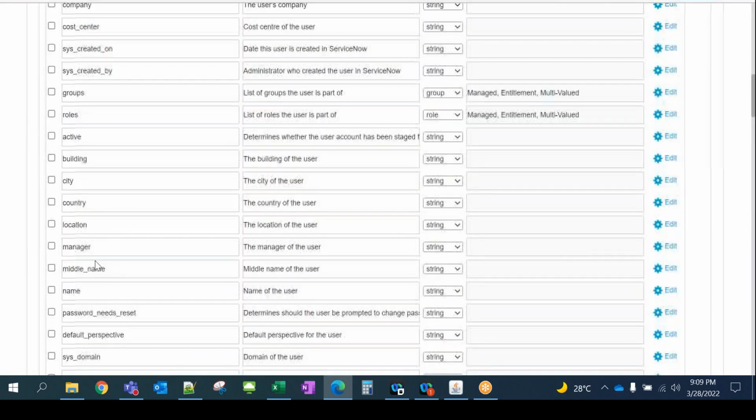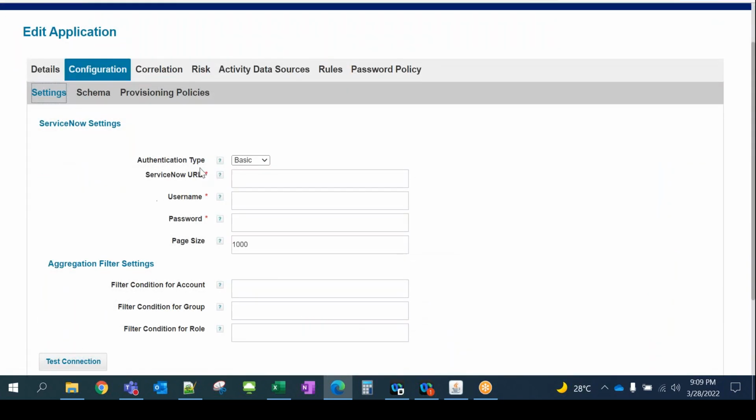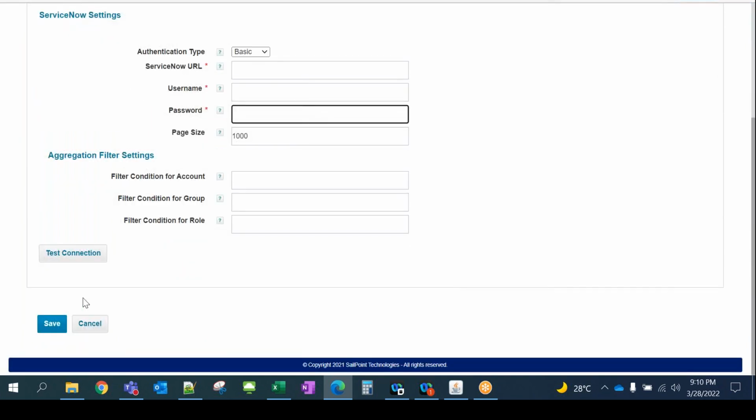With the help of this setting, what you need to do here is specify the authentication type. Then the ServiceNow team will provide you the URL, and you need to put it here. Then the username and password, you need to put them here and then save it. You can do the test connection as well. Are you able to connect to the target system?